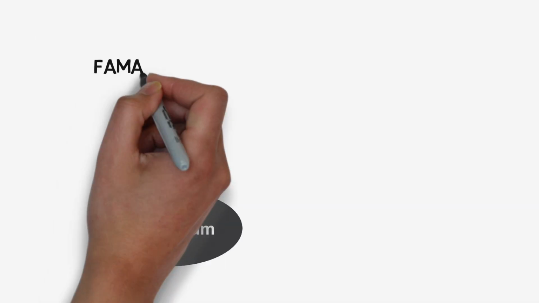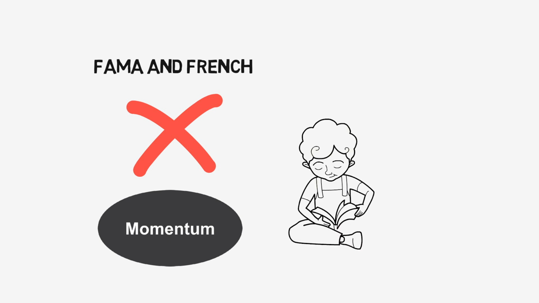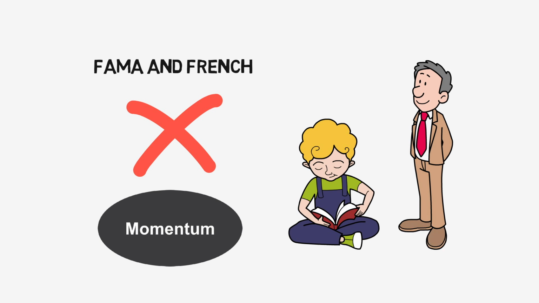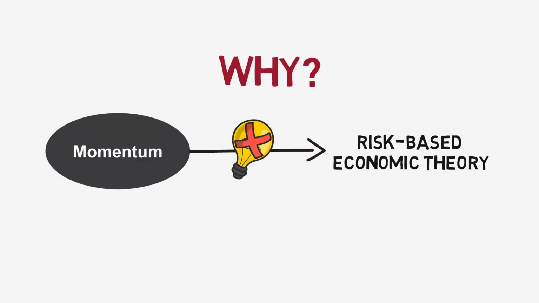Even though price momentum is widely acknowledged as one of the strongest anomalies, Fama and French themselves exclude this factor from their preferred model. Momentum is like the uber-popular kid in high school who never made it into a good college. Why? Because momentum is not well explained by risk-based economic theory, and it often overlaps with other signals, leading to instability in regression models. And that's one reason why momentum may appear useful in some models, but drop out once other factors are included.